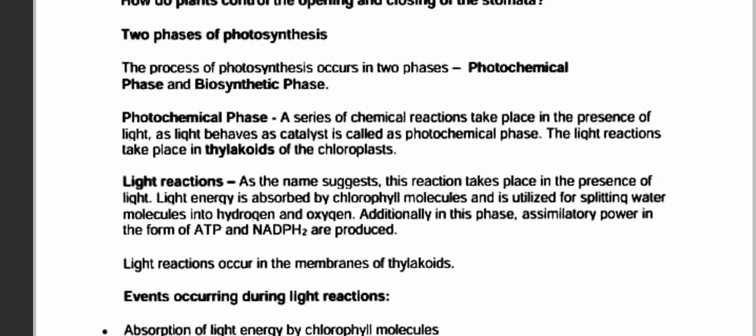And now the light reaction. As the name suggests, this reaction takes place in the presence of light. Light energy is absorbed by chlorophyll molecules and is utilized for splitting water molecules into hydrogen and oxygen. In addition, assimilatory power in the form of ATP and NADPH2 is produced.